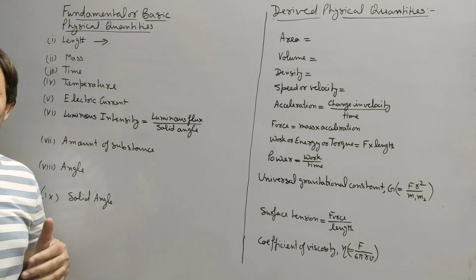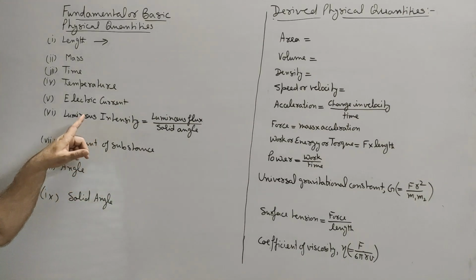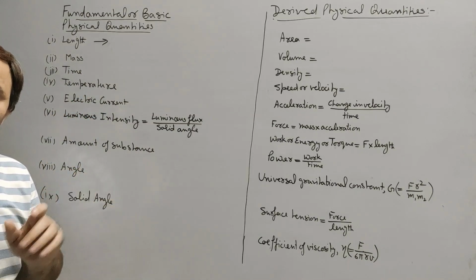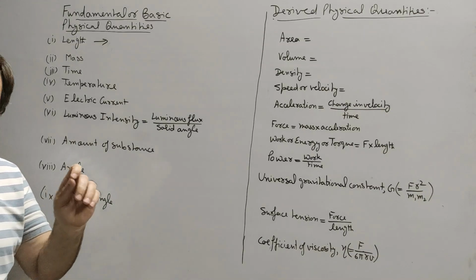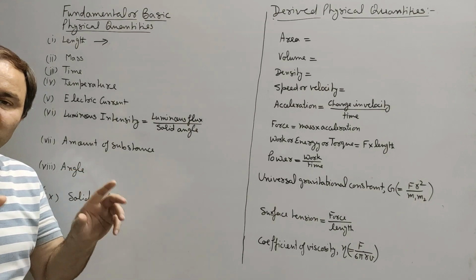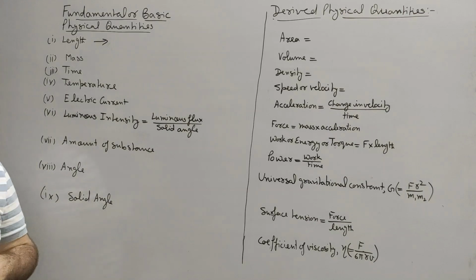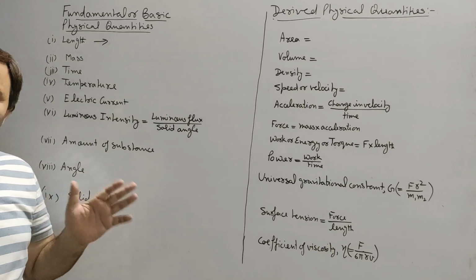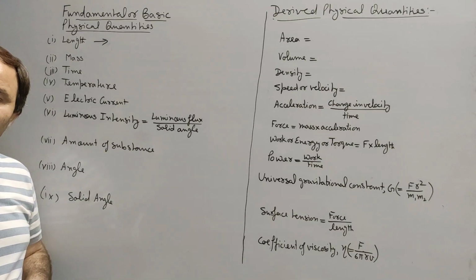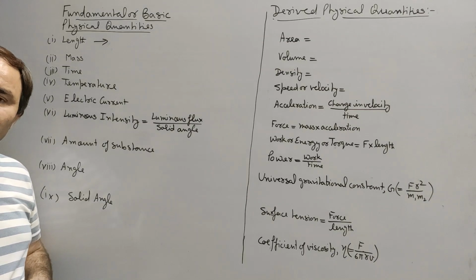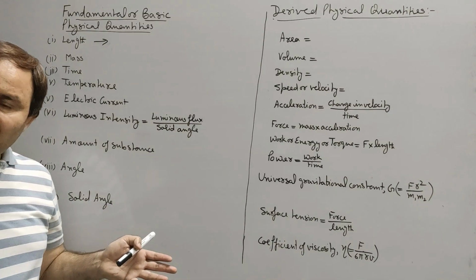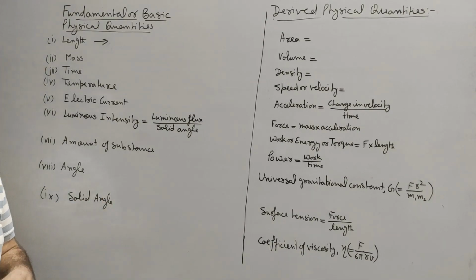But nowadays, based upon the kinetic theory of matter, temperature is defined as the measure of average kinetic energy possessed by molecules of a body. That is, the temperature of a body is the measure of average kinetic energy possessed by molecules of that body. And depending upon the conditions of temperature and pressure, the molecules of a body can have translational or vibrational or rotational or any combination of two of these or all the three types of kinetic energies simultaneously.